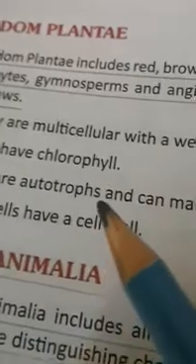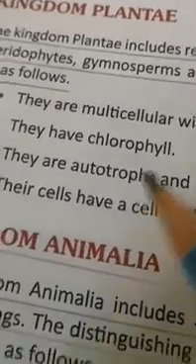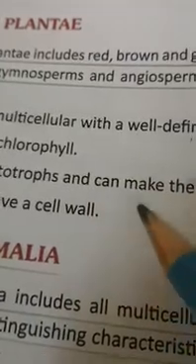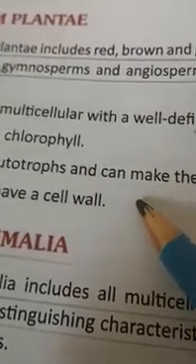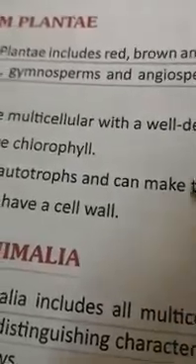So these are all autotrophs. That means they produce their own food. You know, plants produce their own food with the help of sunlight. Now their cells have a cell wall. So all plant cells have a cell wall. Apart from the cell membrane, they have a wall around them, that is the cell wall made up of cellulose.